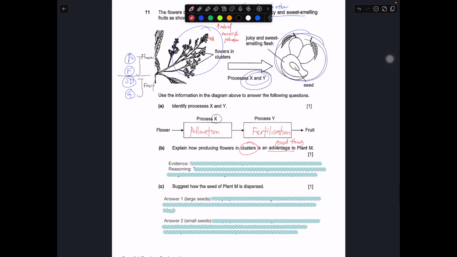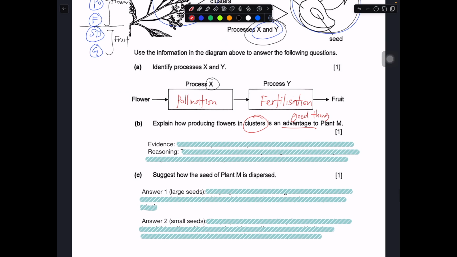Okay, so in this case, let me show you in this part. So this is actually somewhat the clue, the cluster part. Okay, the flower in the cluster. Okay, so you don't really have to write this. So the flower are located close to one another. They're very nearby. So the reasoning is that this increases the chance of pollen grain from a nearby anther being transferred onto the stigma, which increases the rate of pollination. Okay, this part will be how you would answer for part B. Basically, to increase the chance of pollination.